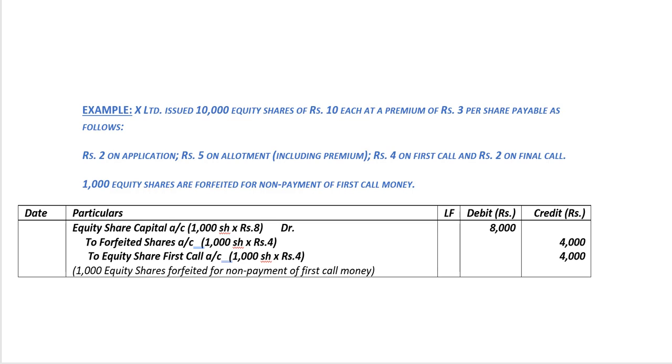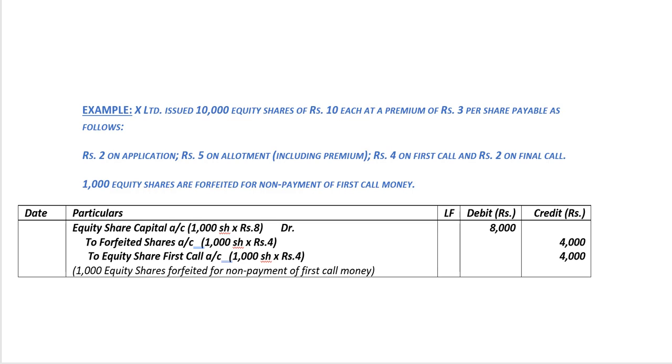Now, when they say that the shares are forfeited for non-payment of first call money, we understand that the final call has not yet been made and therefore only rupees 8 per share has been called up.